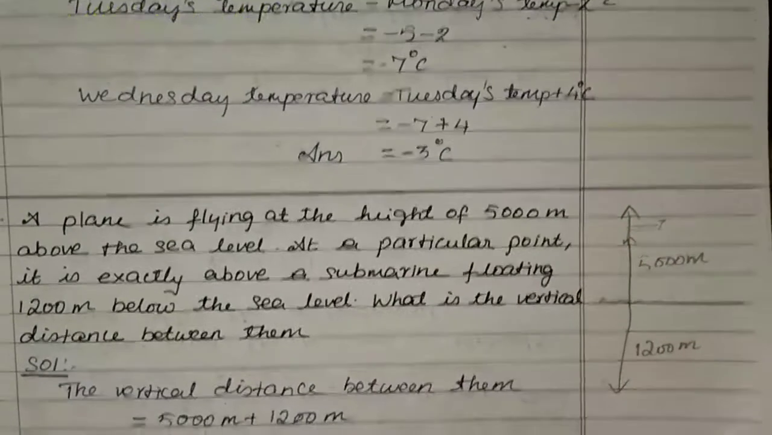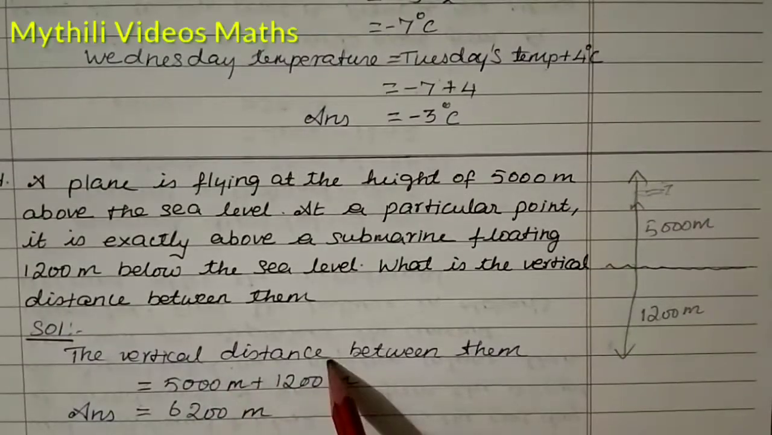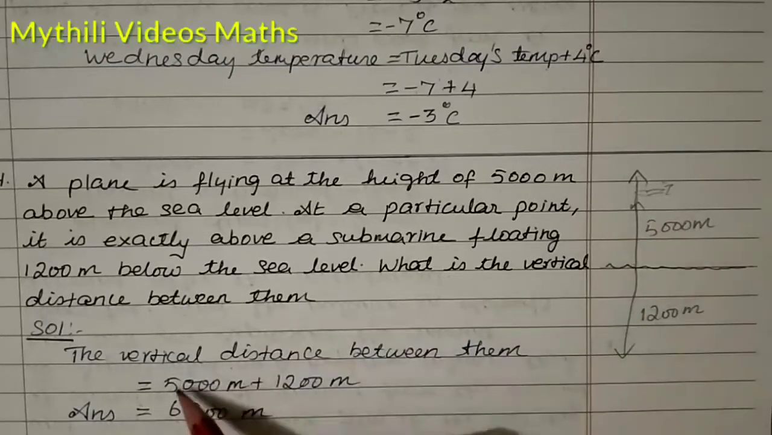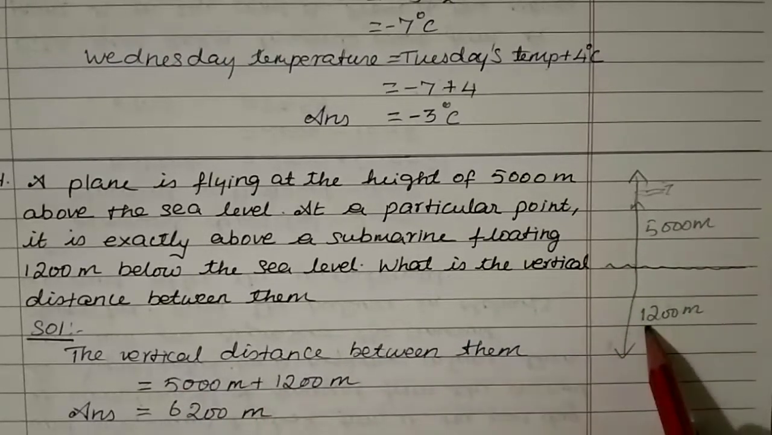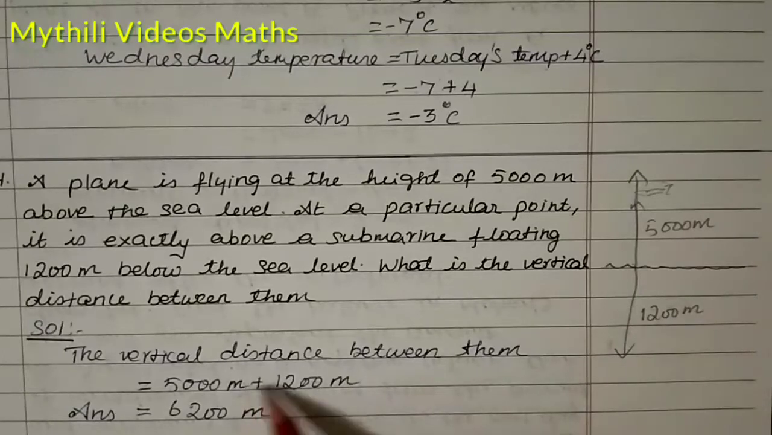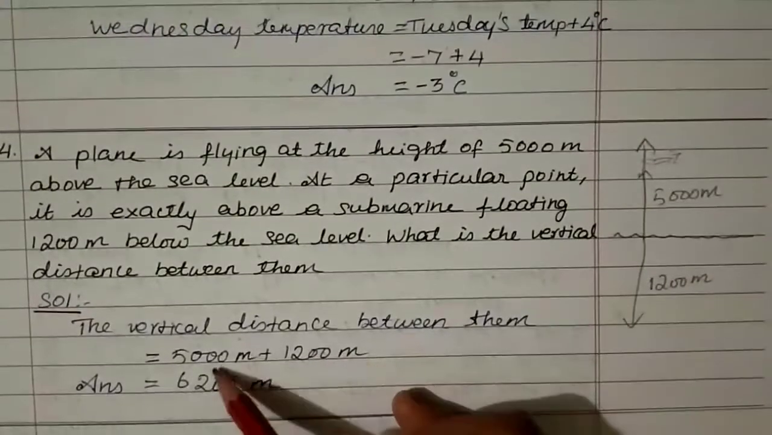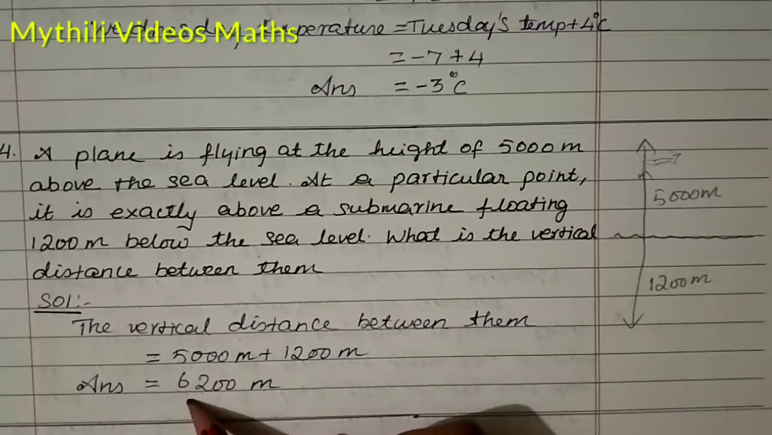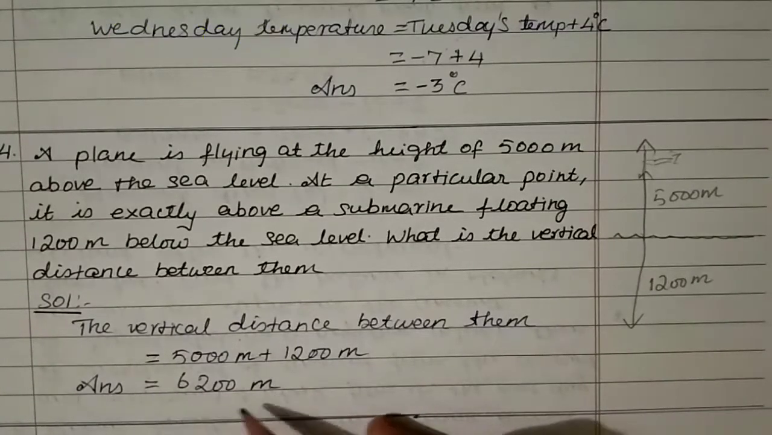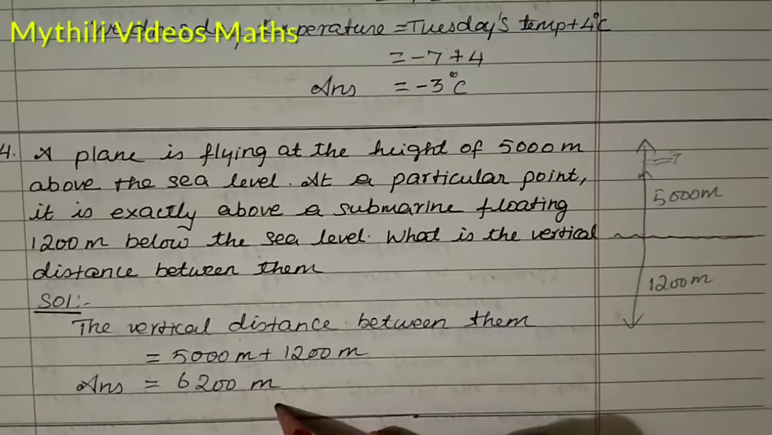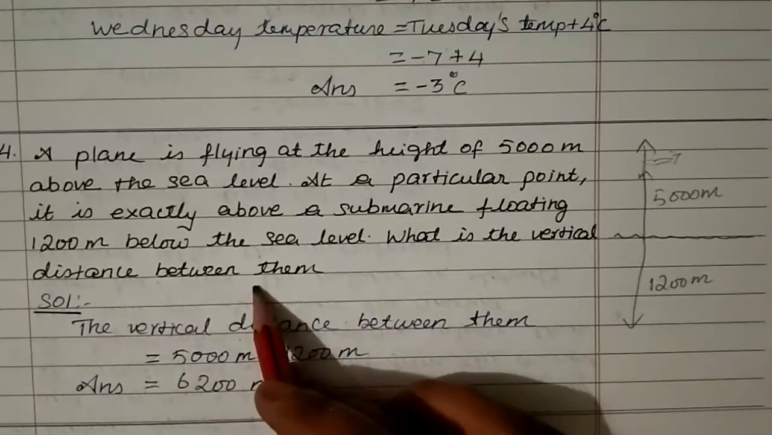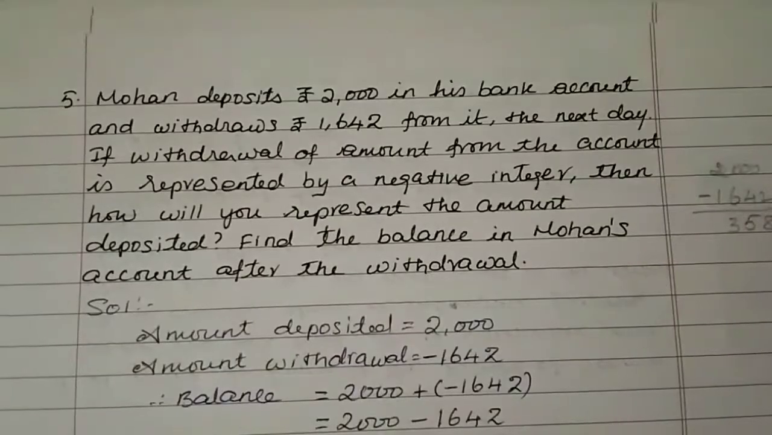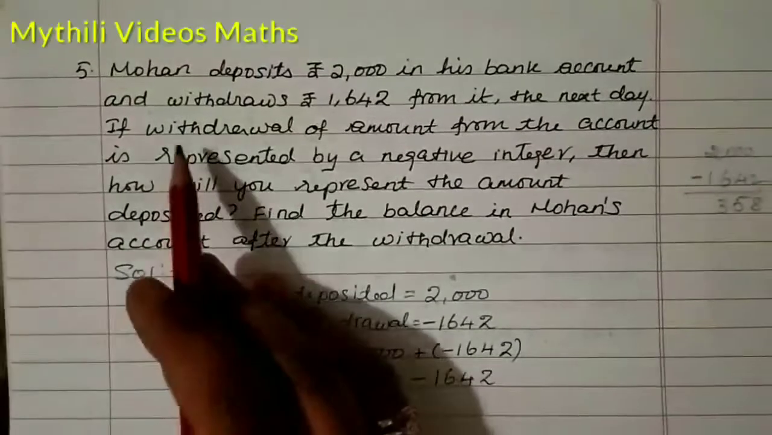So that means the vertical distance between them equals this 5000, that above level 5000 meters, plus 1200 meters. We want to add both the values. So 5000 plus 1200 equals 6200 meters. So 6200 meters is the whole vertical distance. Okay, then we'll see the fifth sum.